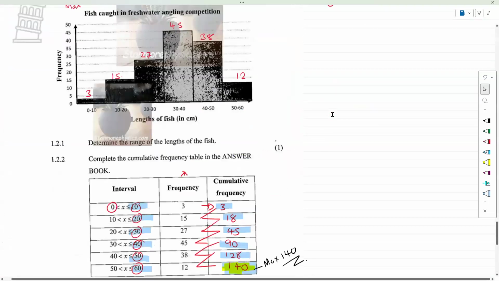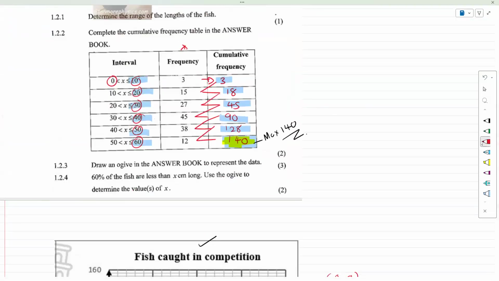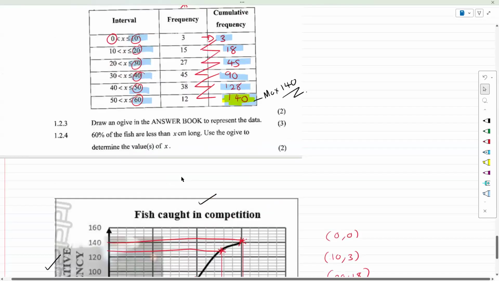Please understand, this part would trick you. The first one that's drawn, the 0 would be 0. We'd start off at the 0 point, and then this 10 would start off with the first cumulative frequency. But if you get stuck, always work backwards. Start with the maximum, and we continue going that way until you're going to see that, hey, something works out, because whatever value is here is going to start at the 0, because sometimes that value does not start at 0. So we need to work with that one.